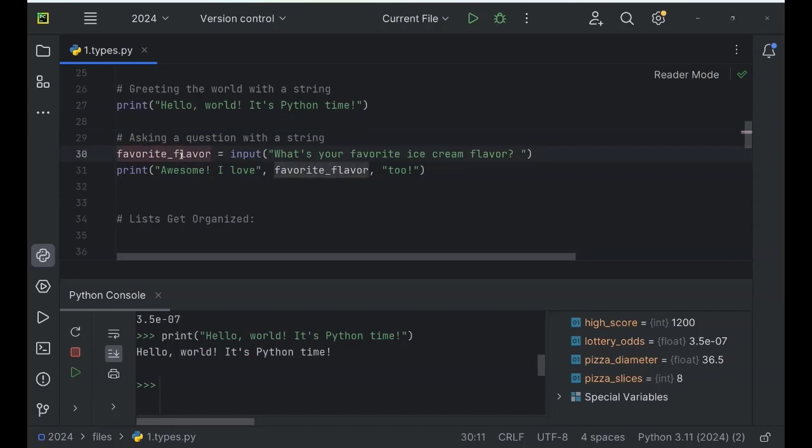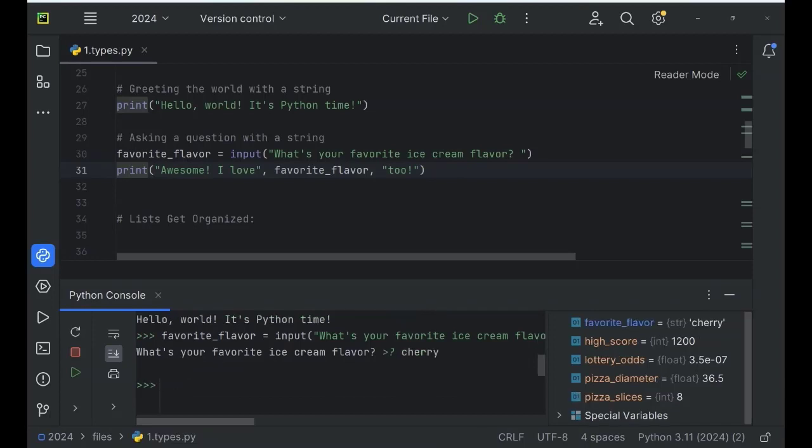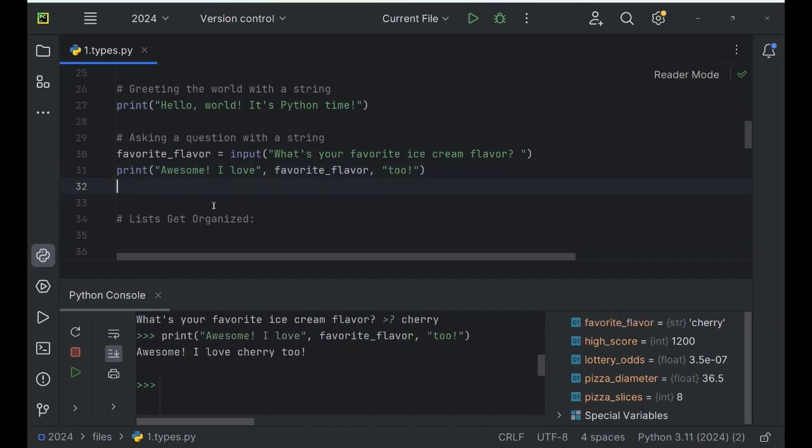I'll press Shift-Alt-E again. And now I can add some information about the ice cream I prefer, for example, cherry. And if I print the contents of the favorite_flavor variable, it will output the following text: awesome, I love cherry too.